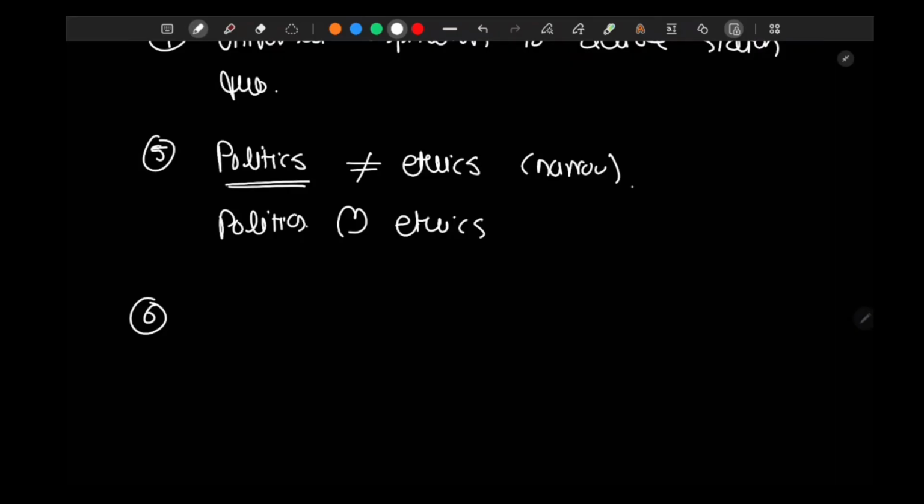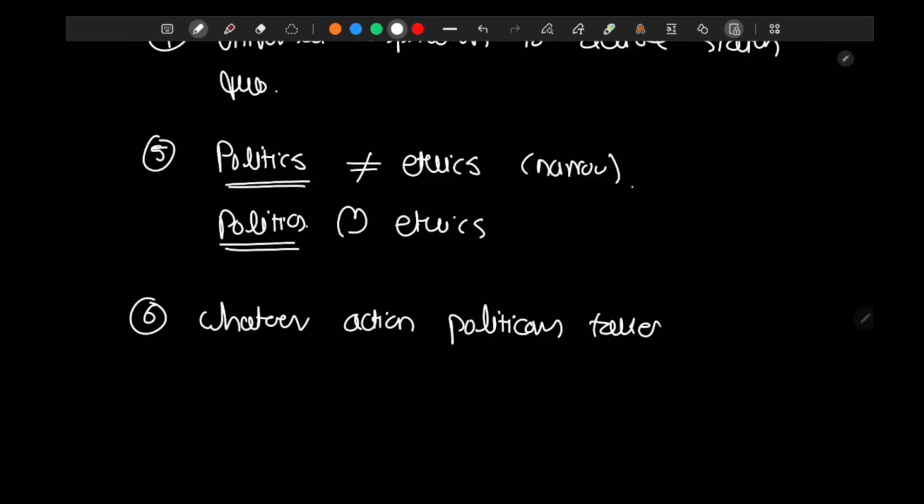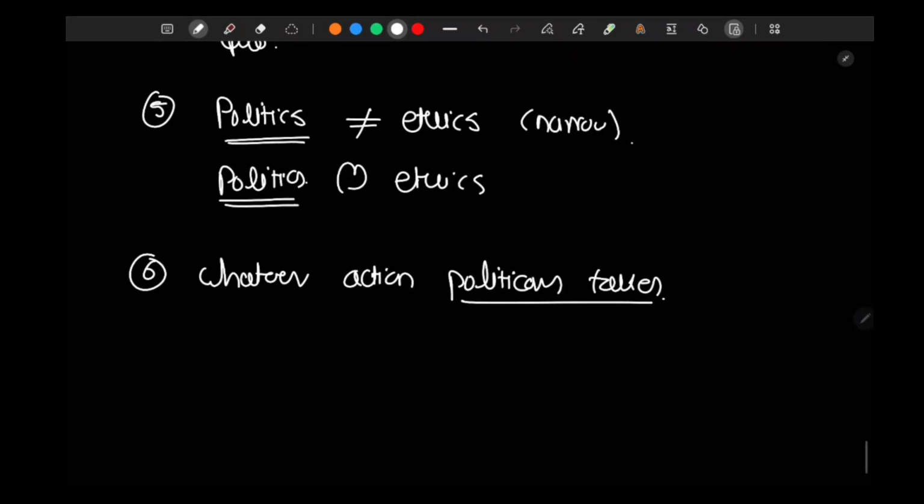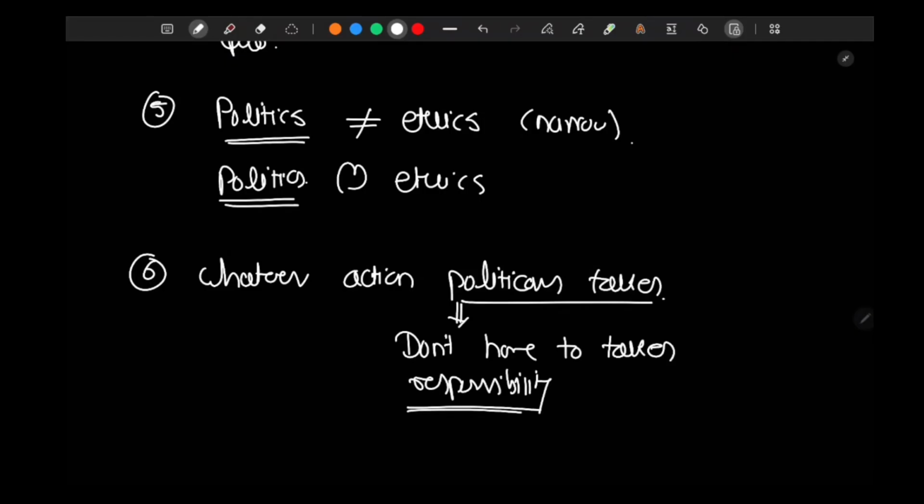When I say politics is autonomous from ethics, I say that whatever action politicians take, right? It does not matter whether the action is just or unjust, right? Politicians don't have to take responsibility, right?